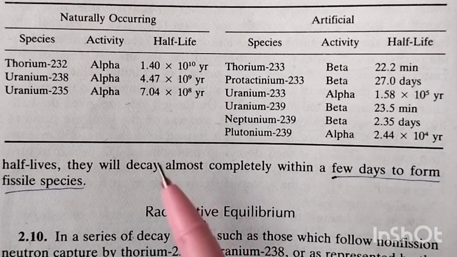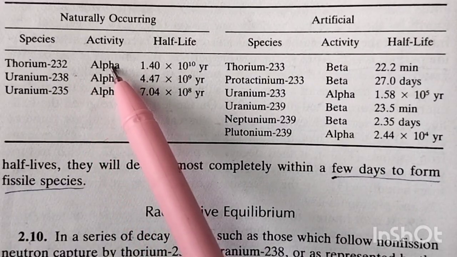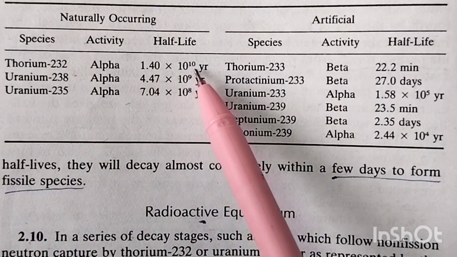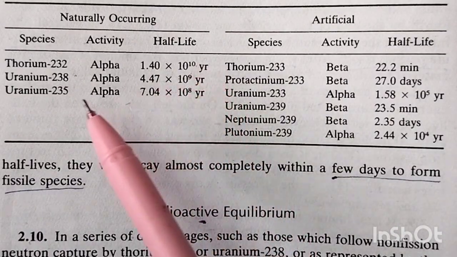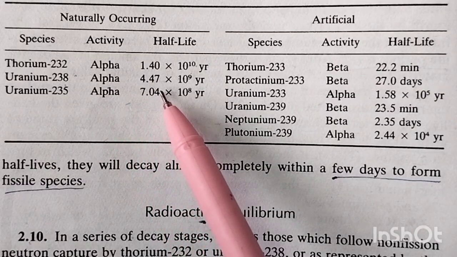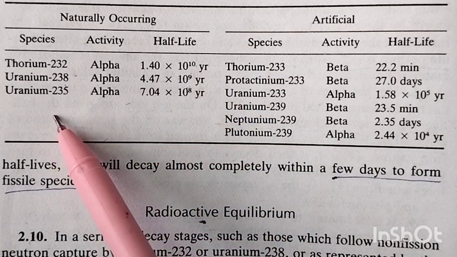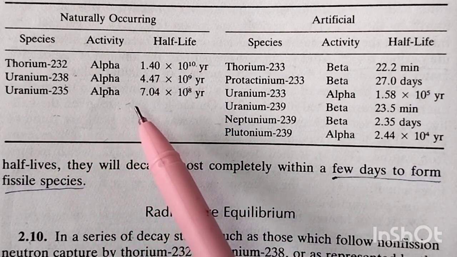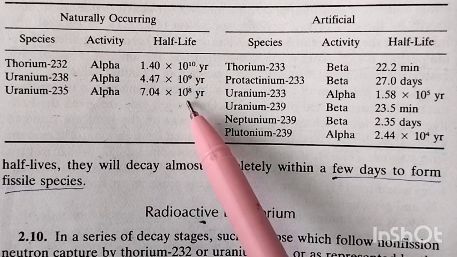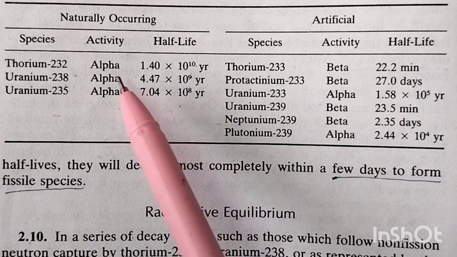See the naturally occurring isotopes. Thorium 232, alpha decay. Half-life is 1.40 into 10 to the power of 10 years. Uranium 238 also undergoes alpha decay, 4.47 into 10 to the power of 9 years. Uranium-235 alpha decay, 7.04 into 10 to the power of 8 years. So God has kept for us higher half-lives. These are all naturally occurring.